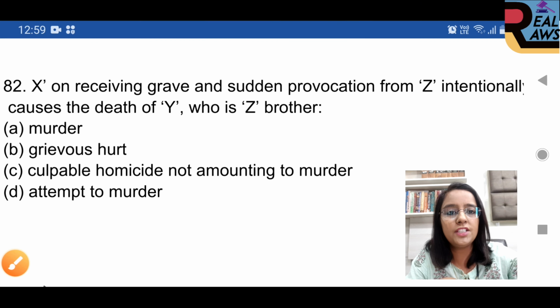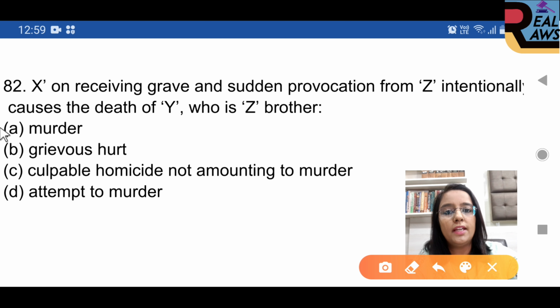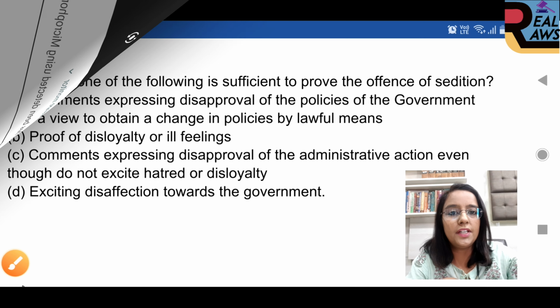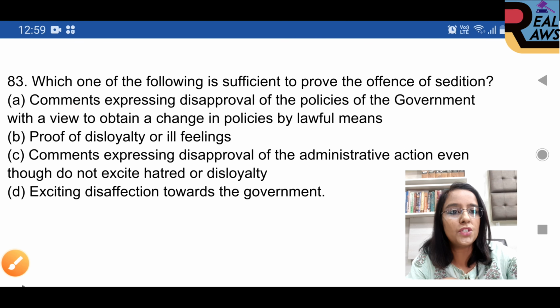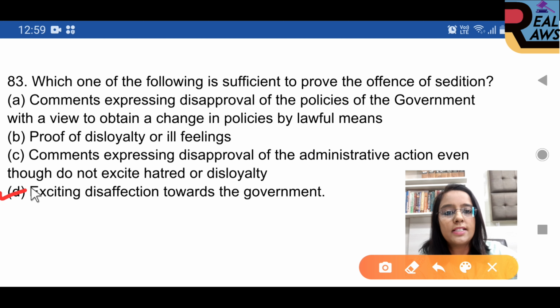Question 82. X on receiving a grave and sudden provocation from Z intentionally causes the death of Y, who is Z's brother. Option A is right, it's murder. Question 83. Which one of the following is sufficient to prove the offence of sedition? Option D is right, exciting disaffection towards the government.